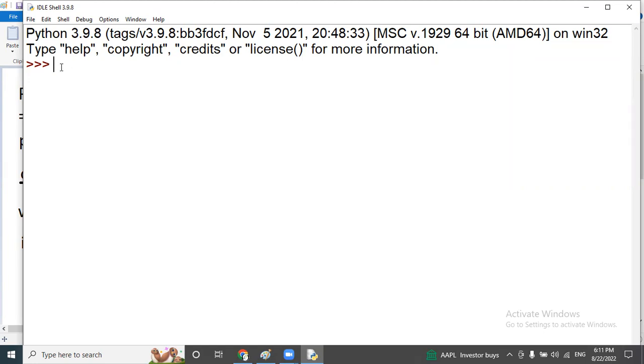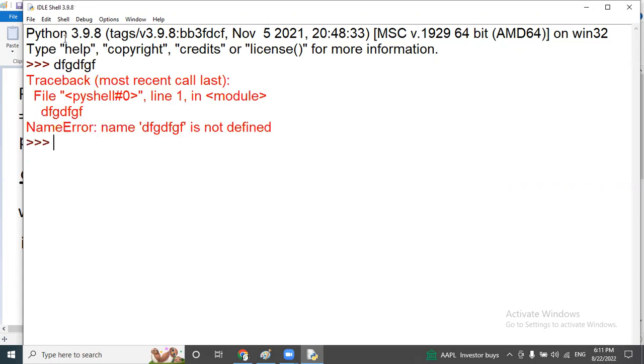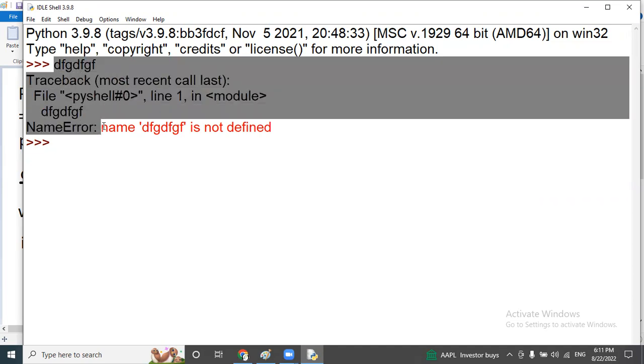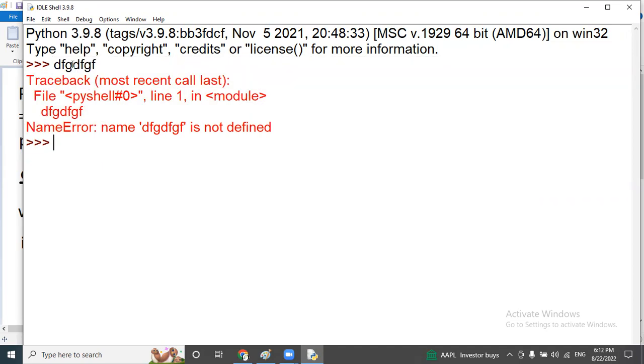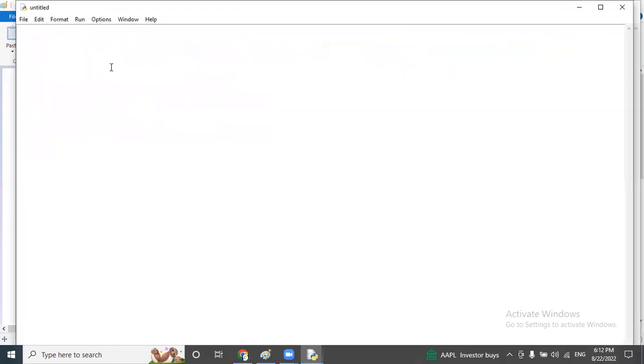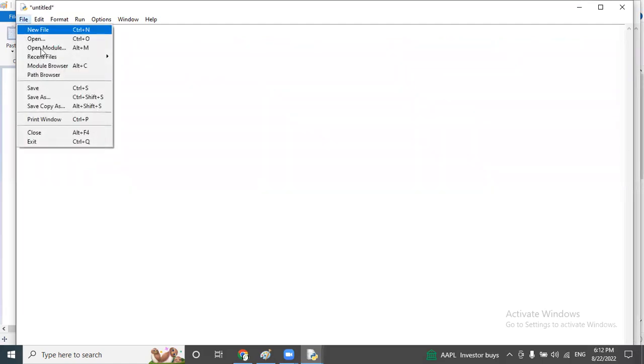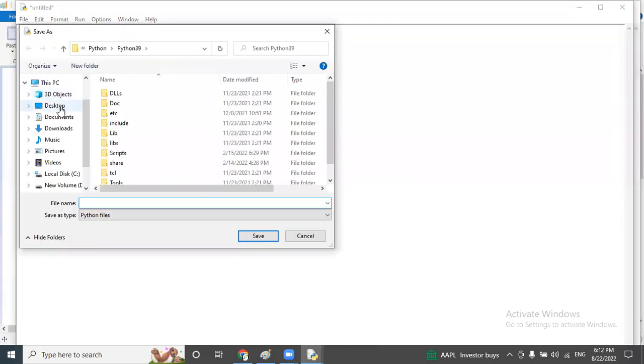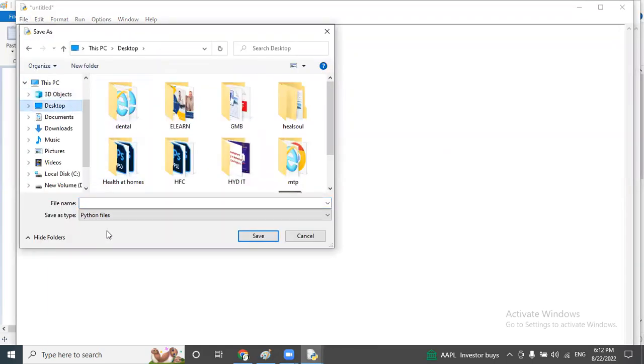And here we can write our programs directly. But the thing is, here it will allow only a single line. If you want to develop any type of application or any type of coding, we have to write multiple lines of code. But where do we have to write? For this purpose, just go to File and click on New File here. And in this file, you just start your coding. So once the code is completed, just save this file. For example, on the desktop, I am going to save this file.